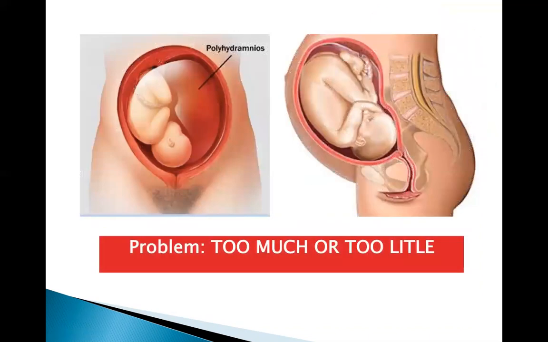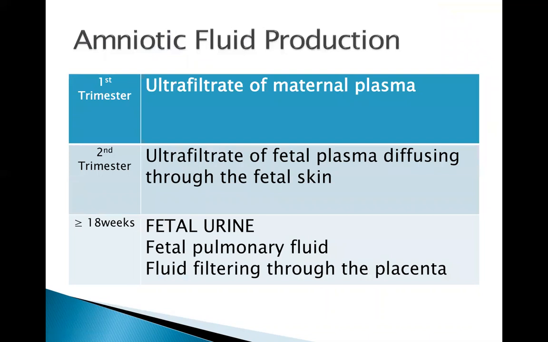Production of the amniotic fluid differs in each trimester. During the first trimester, it is mainly an ultrafiltrate of the maternal plasma. In the second trimester, the fetal plasma contributes, but water transport across the fetal skin will only continue until keratinization occurs at around 22 to 25 weeks.